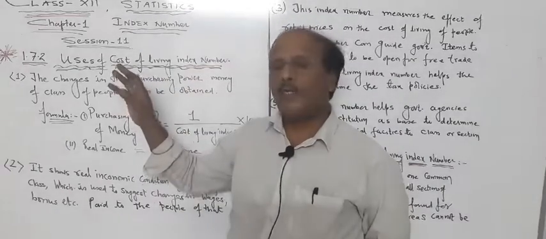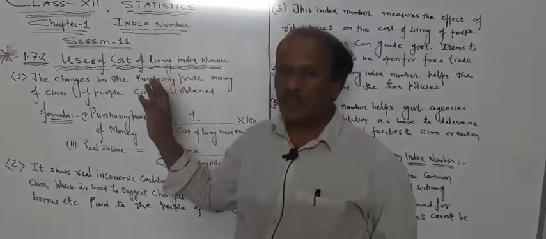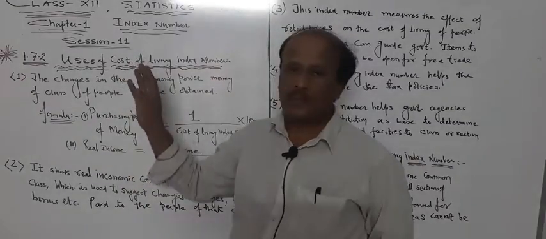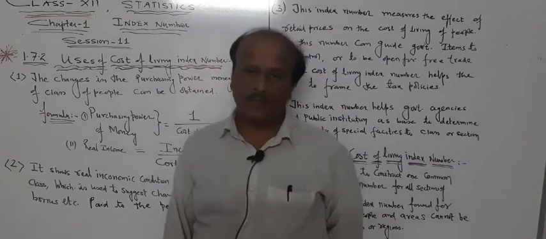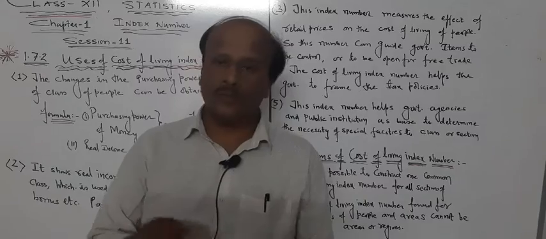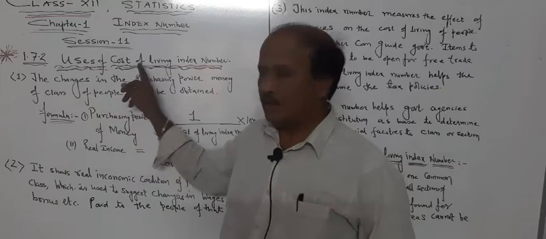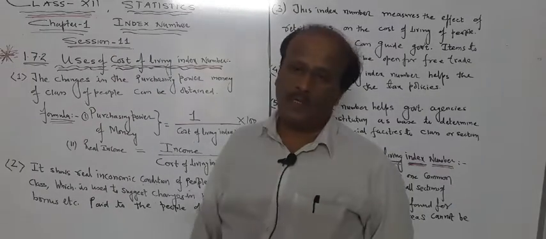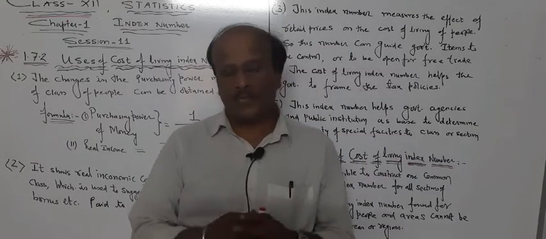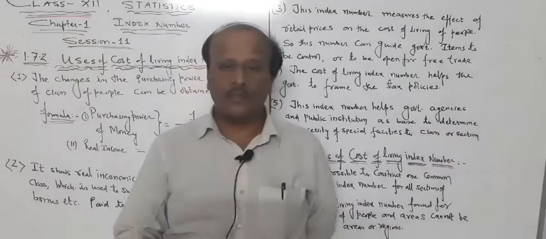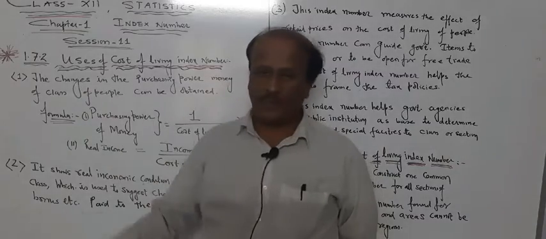Definition is over. Construction wise, how we can construct, what are the points to be remembered during the construction. Once more, we are going to do one more topic on cost of living index number. This shows that we spent nearly 2.5 sessions on this topic, which shows how important the cost of living index number is. It's a regular question in a board exam, a sure one question, either definition, or how we can construct, or what is the formula for finding the cost of living index number.